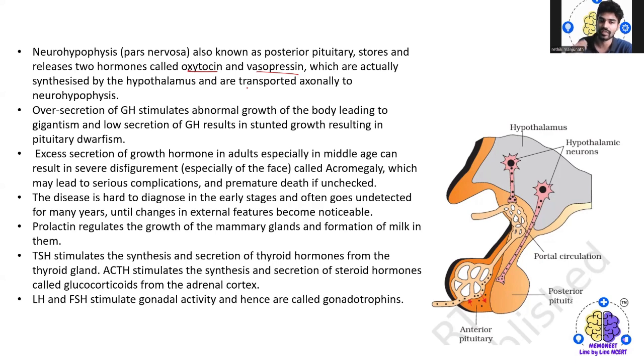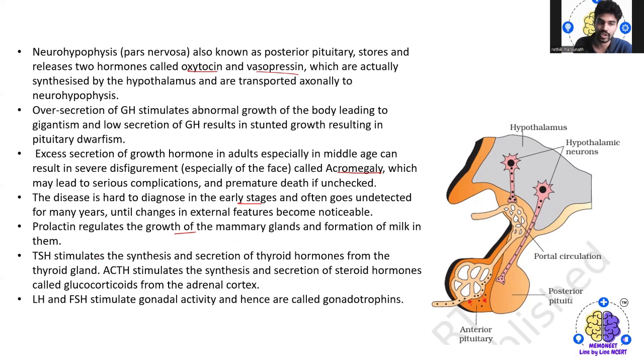Excess secretion of growth hormone in adults, especially in middle age, can result in several dysfunctions, especially in the face, which is called acromegaly, which may lead to serious complications and premature death also. The disease is hard to diagnose in the early stage and often goes undetected for many years until changes in the external features become notable. Prolactin regulates the growth of the mammary glands and formation of milk in them.